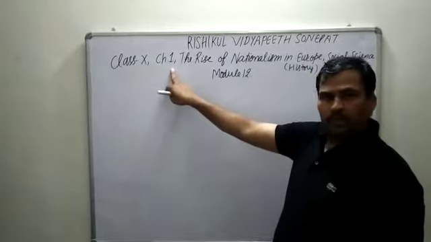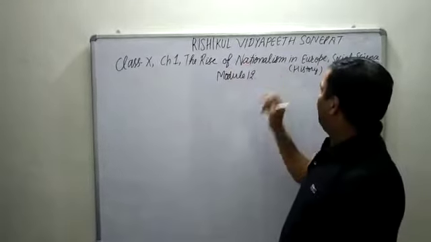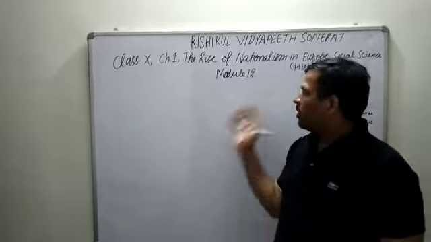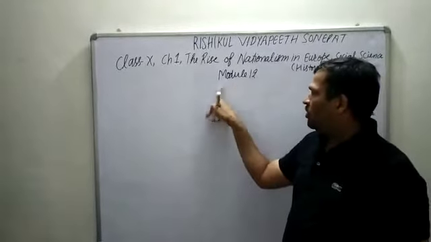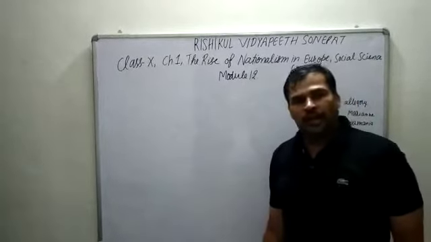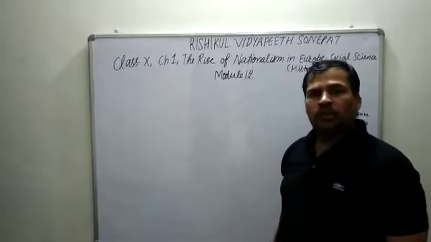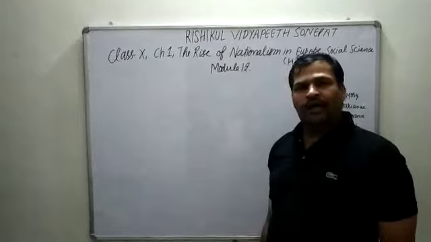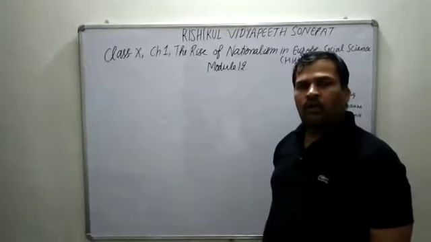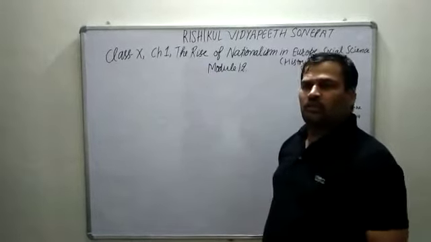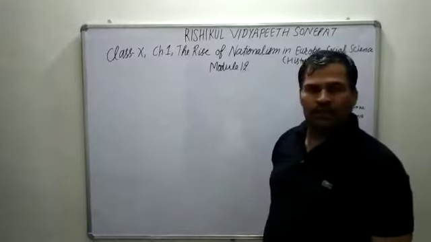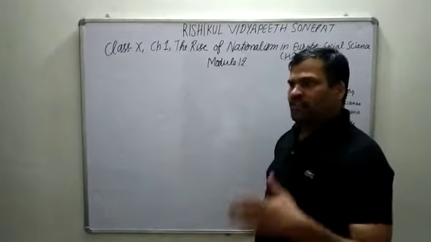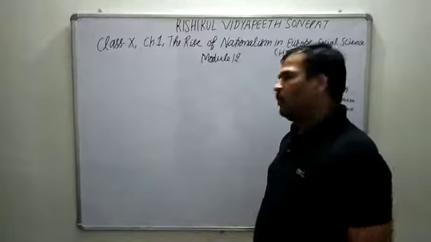We are discussing chapter first, the rise of nationalism in Europe. This is the history part, module 12th. In 11th we discussed the strange case of Britain, where Ireland and Scotland were annexed into England. They were suppressed by England to become part of England.